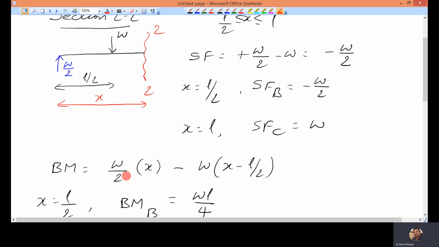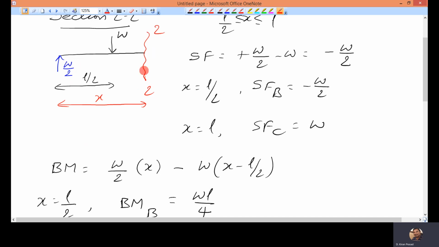Then the bending moment equation: force multiplied by distance. Distance is to be taken from the section, so all the distances are to be measured from this point. Force W by 2 multiplied by distance X from this point. Force W multiplied by the distance from section 2-2, which is X minus L by 2. So W by 2 multiplied by X, minus W multiplied by X minus L by 2.